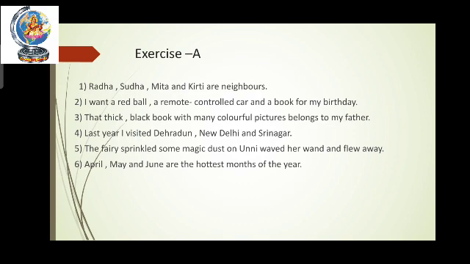Then after C, I want a red ball, comma, a remote control car and a book for my birthday. Then full stop. 3 number, that thick, comma, black book with many colorful pictures belongs to my father. Full stop. 4 number, last year I visited Dehradun, then comma, New Delhi and Srinagar. Full stop. Each and every proper noun will come with a capital letter, and the first letter you can see is also a capital letter.